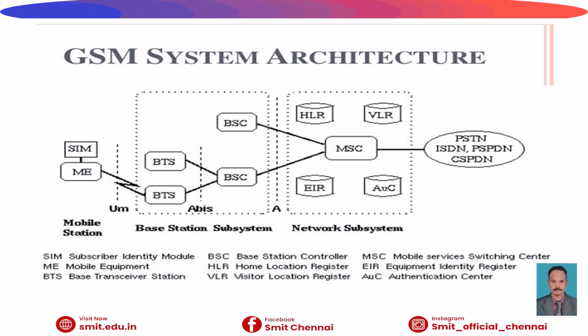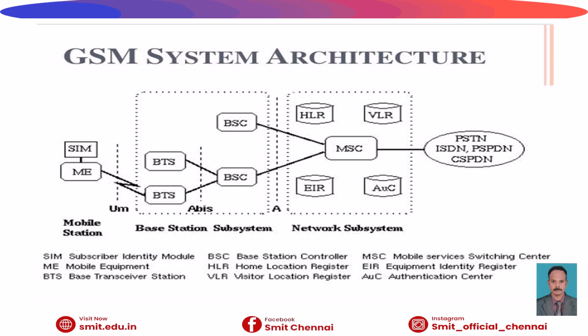Another one is PAGCH, the paging and access grant channel, which is used for incoming call notification. RACH is the random access channel. Why are we going for random access? Because many users can access simultaneously, but it reduces the collisions. So these are the various channels that we can see in the GSM architecture.